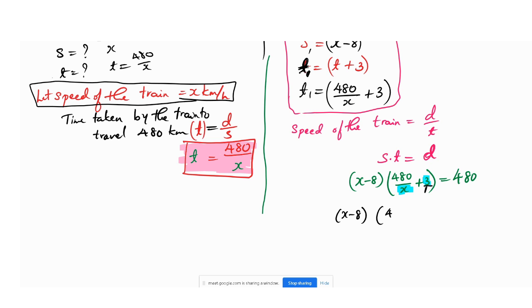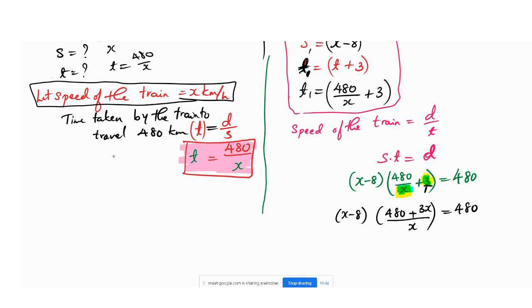Here it will become 480, then the whole divided by x, plus here it will be 3x, because of this LCM, so LCM it will multiply. So here 3 is the LCM, so here 3 into x it will be. So it will be 3x, then here it will be 480.